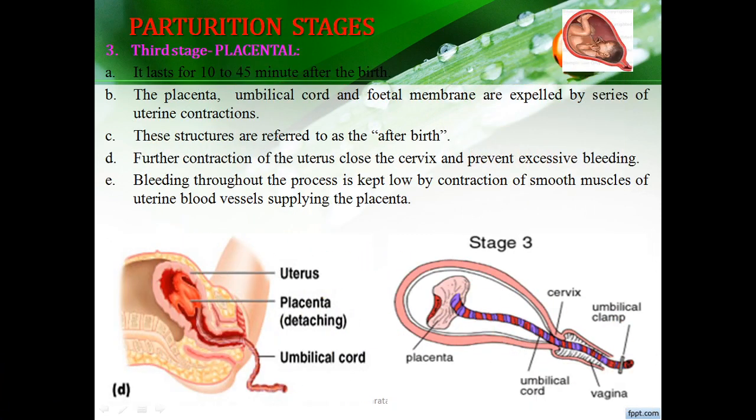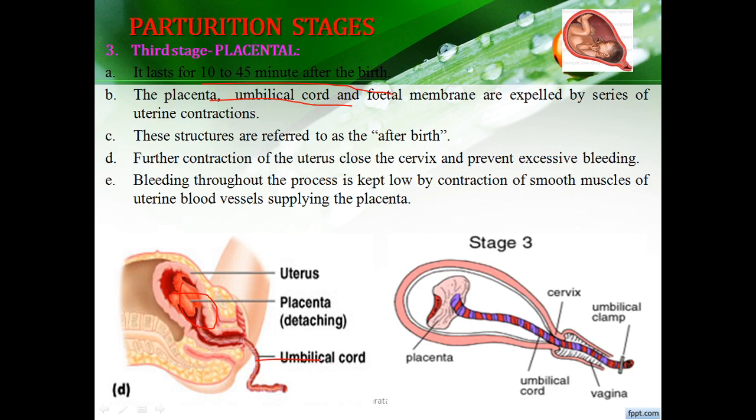Afterward, the third phenomenon is called the placental stage. So what happens in the placental stage? It lasts for 10 to 45 minutes after the birth. The placenta and the umbilical cord. So this is the placenta and this is the umbilical cord.